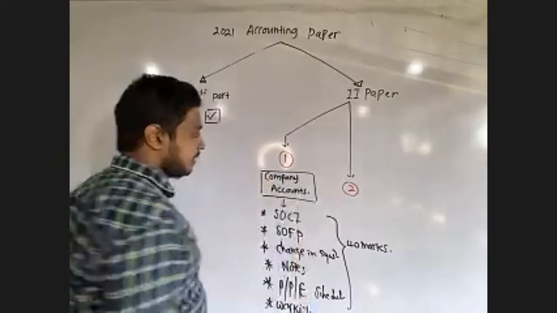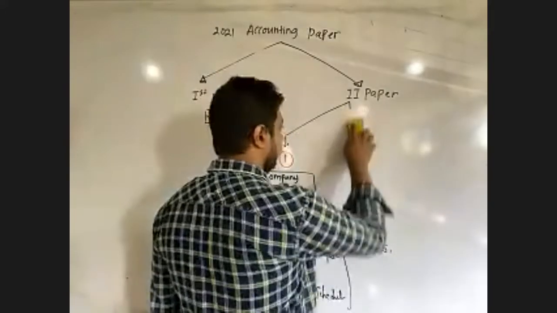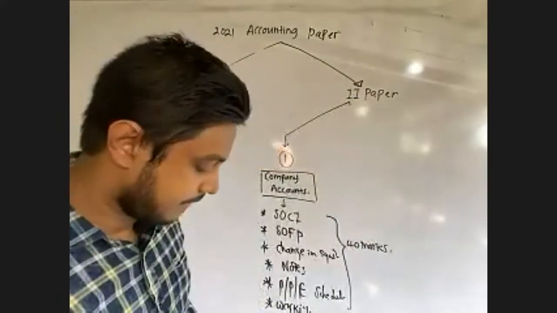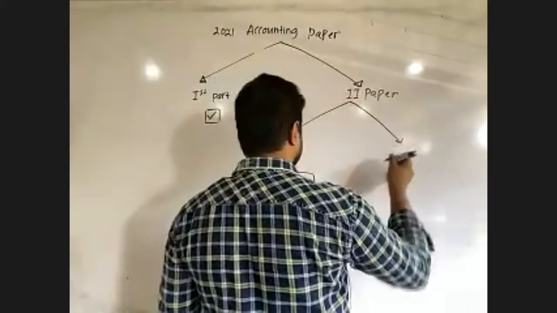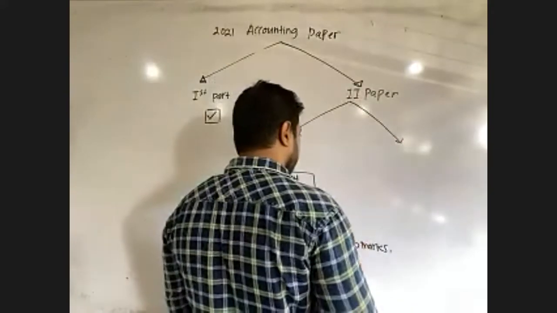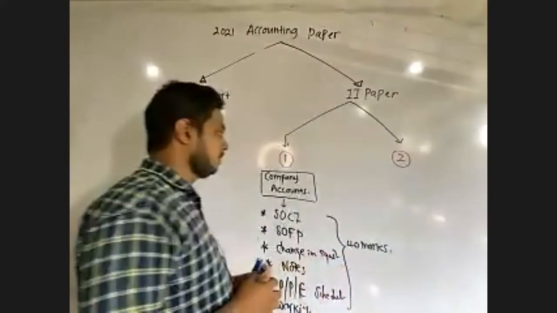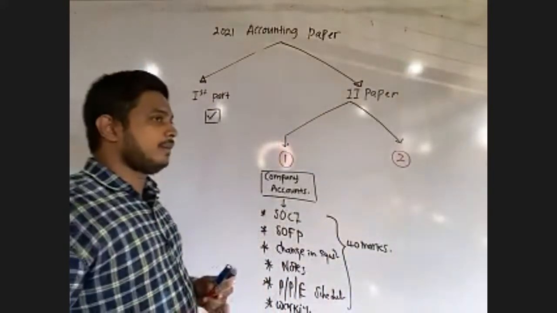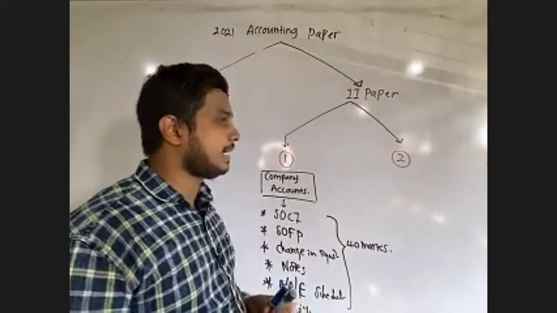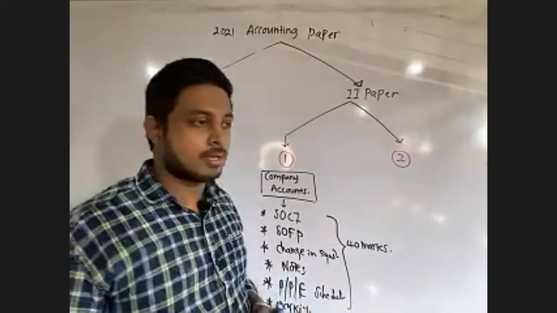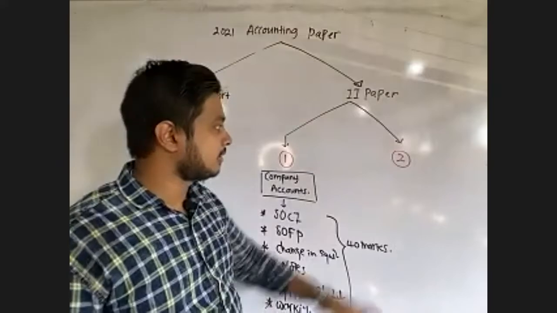Then the second question, that is also a compulsory question. Previously, in past papers, the examiner tested partnerships and some management accounting questions in this second one.